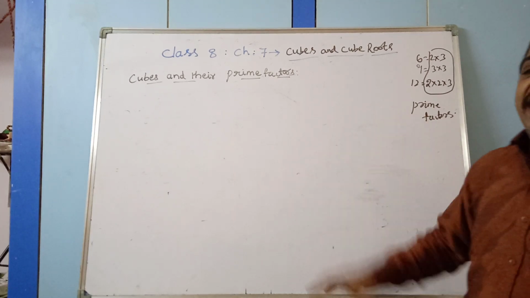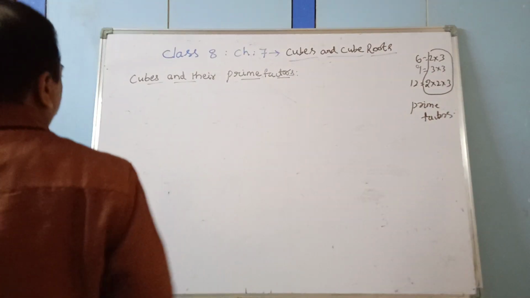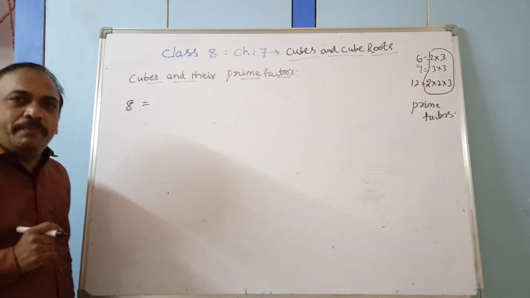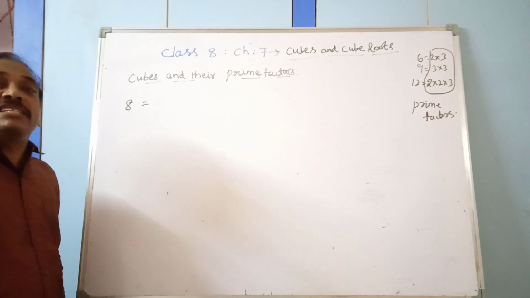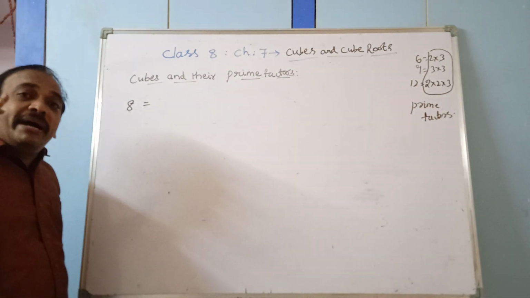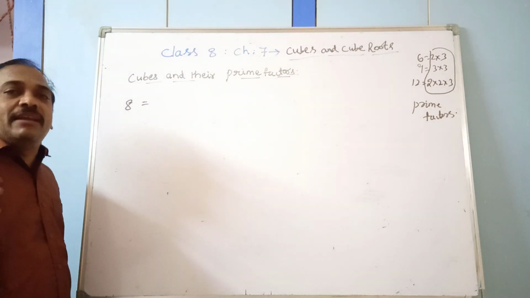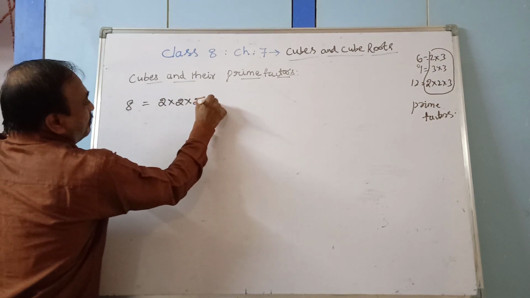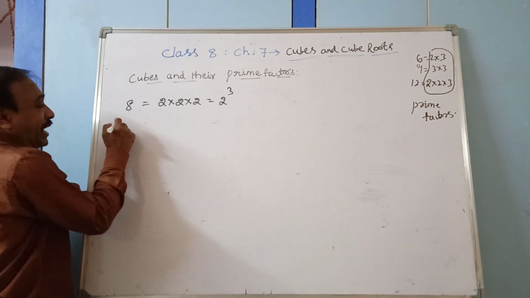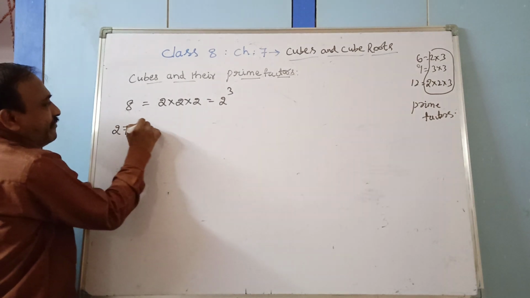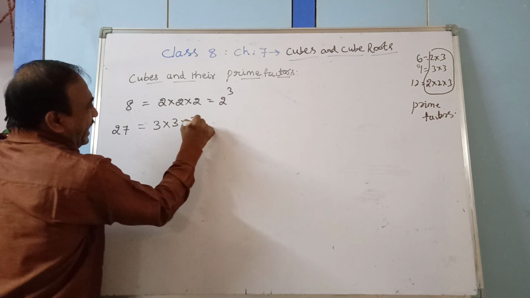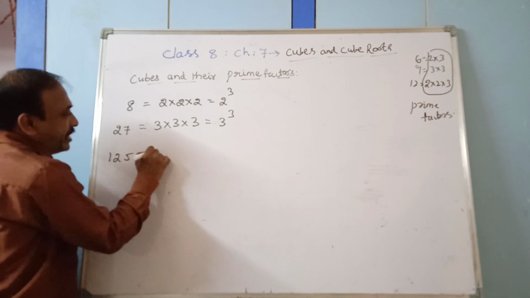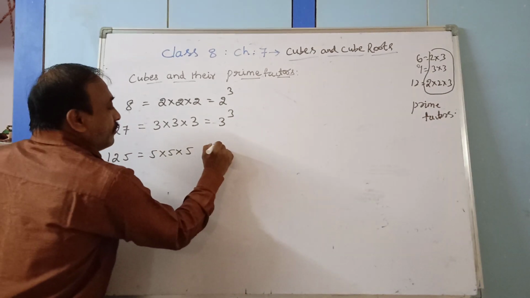Now we see cubes and their prime factorization. You see, cube. 8 is a perfect cube. Is 8 a perfect cube? Yes, because that could be expressed as a product of a number itself 3 times. 8 is 2 into 2 into 2. Observe it, 2 cube. Then 27, you check it. Prime factors 3 into 3 into 3, yes, 3 cube. Then observe one more number, 125. 5 into 5 into 5, so 5 cube.